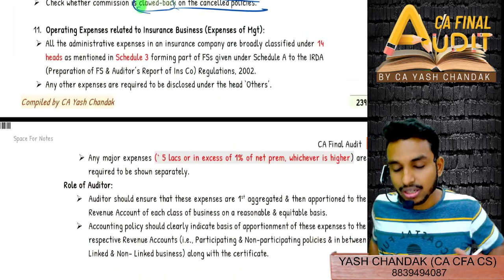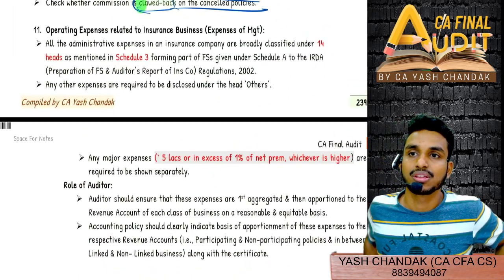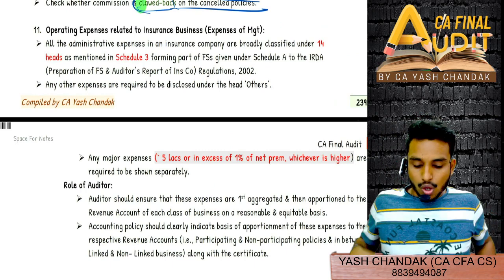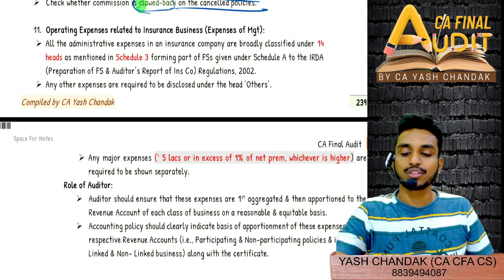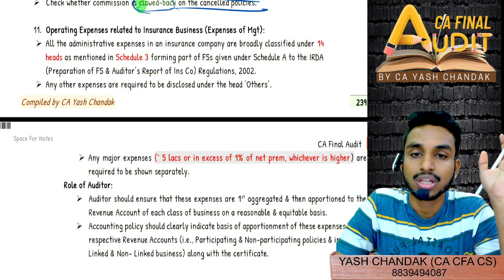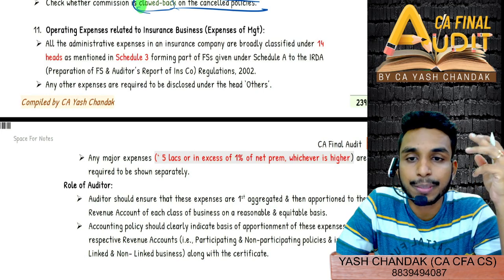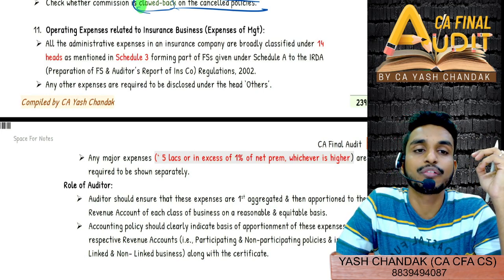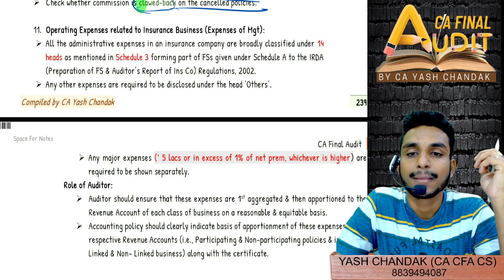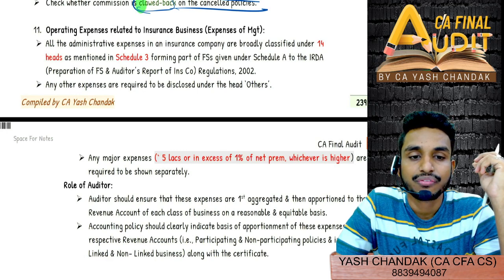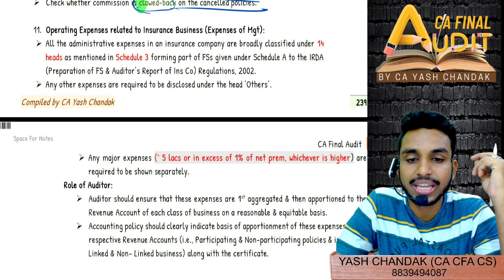The last topic is with respect to operating expenses. I have asked you in which schedule of the IRDA regulations the financial statement of LIC was prepared. It is the IRDA (Preparation of Financial Statements and Auditor's Report of Insurance Companies) Regulations 2002. Which schedule? Schedule A. GIC is Schedule B, and the auditor's report is Schedule C for both LIC and GIC.